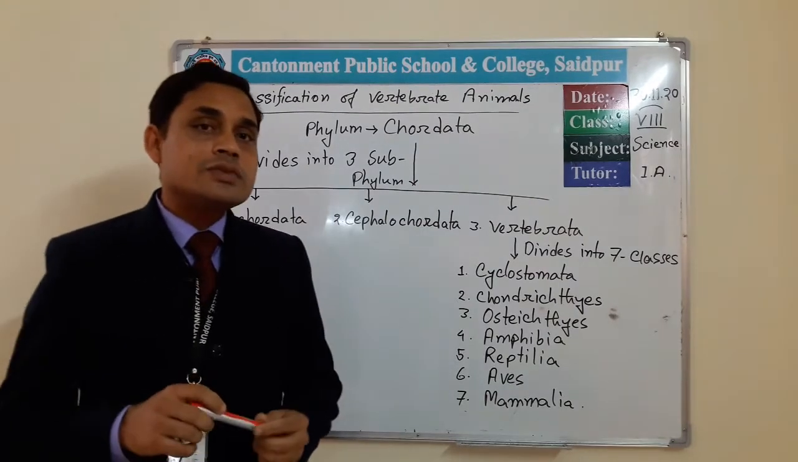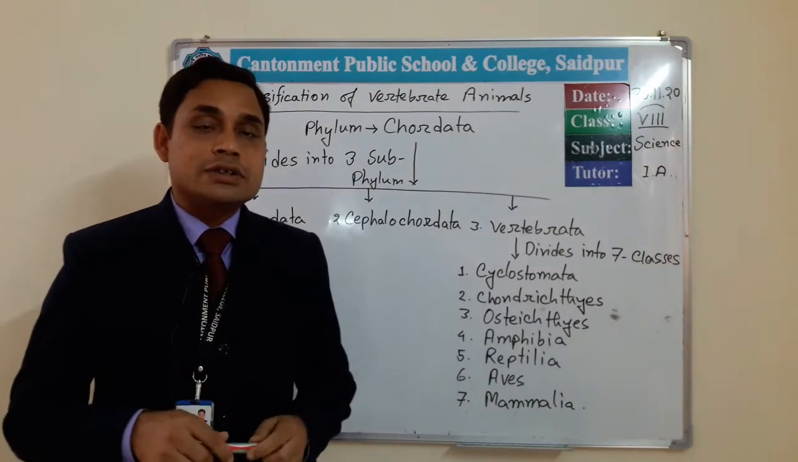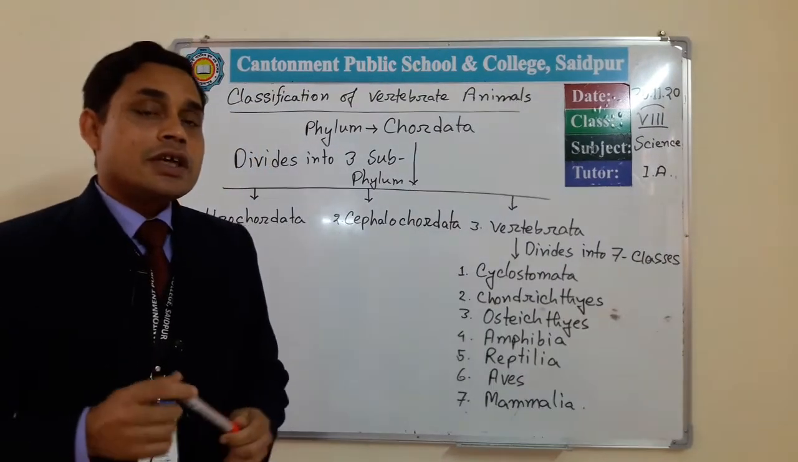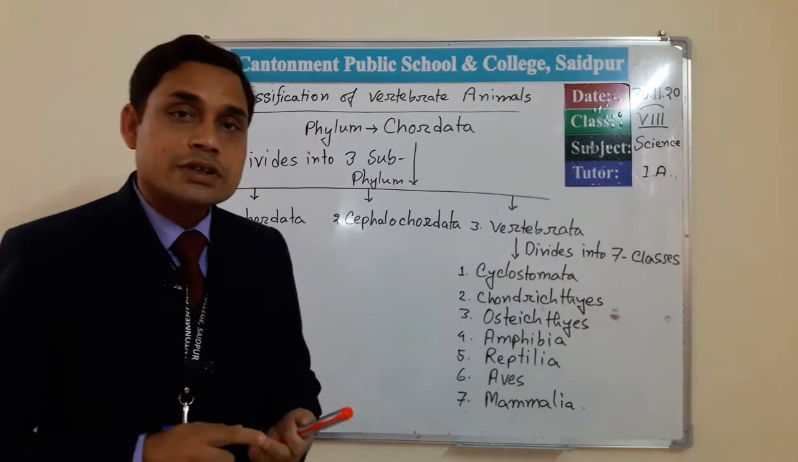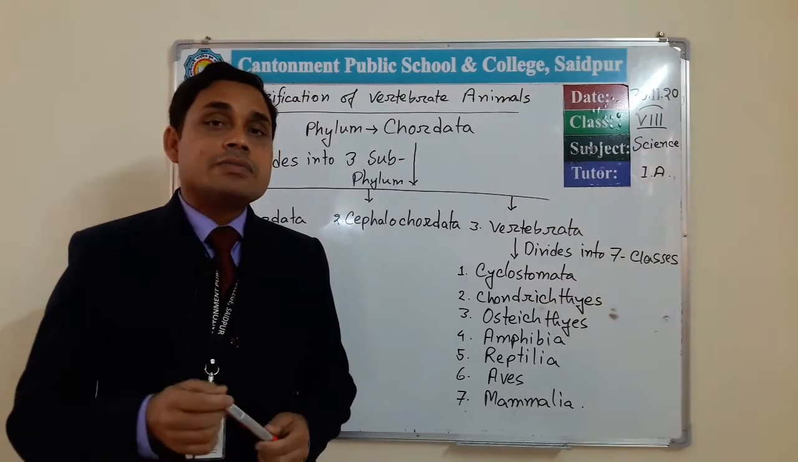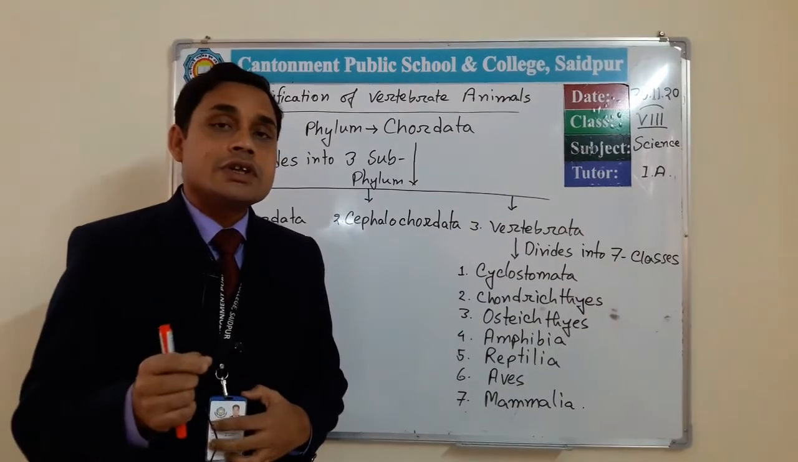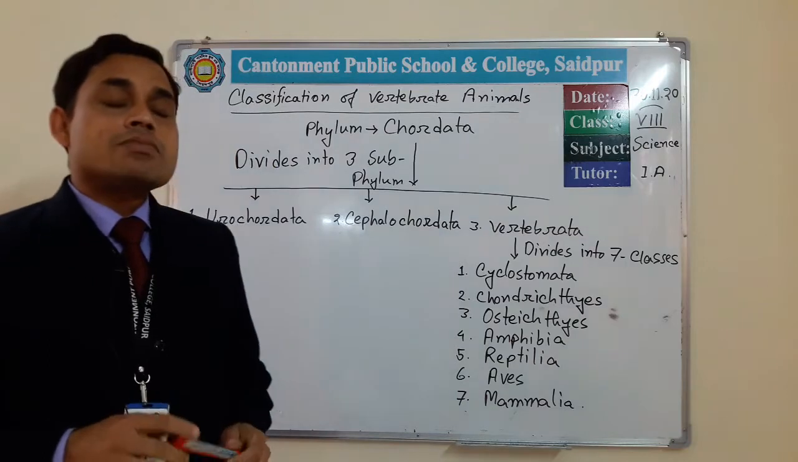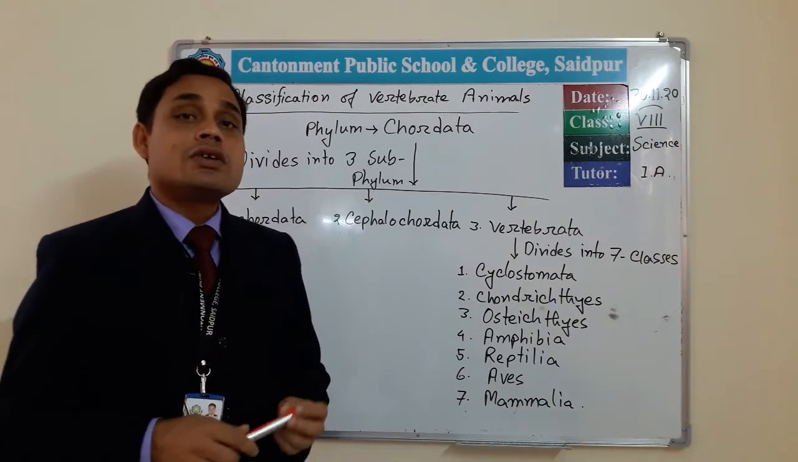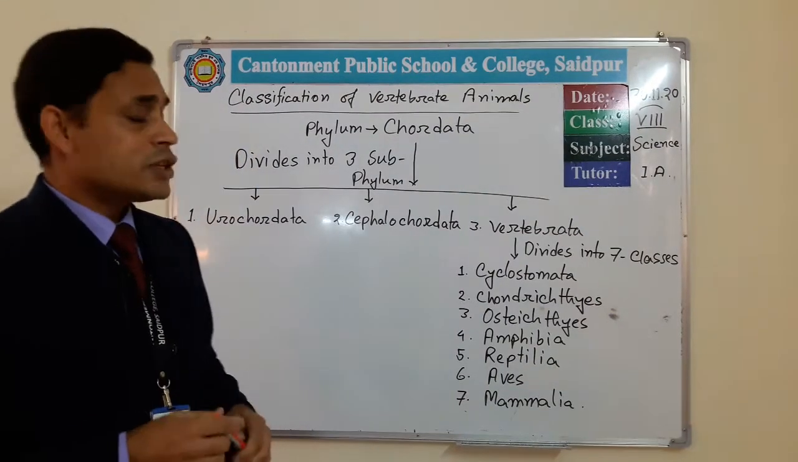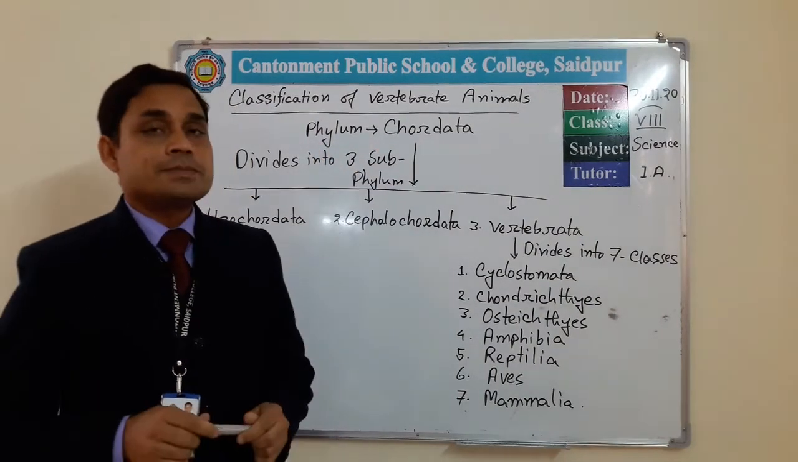All the animals of this phylum are distributed in every part of the earth. They can be found in all habitats: they can be present in water, on land, in desert, in the polar region, in caves, everywhere. Some animals of this phylum live on trees; they are known as arboreal. So these are the habitats of the animals belonging to this phylum Chordata.